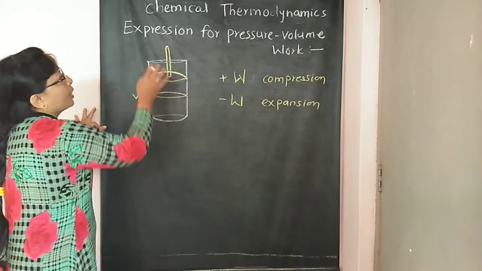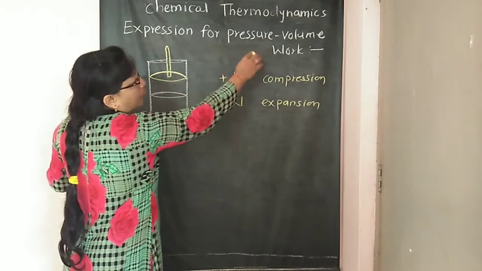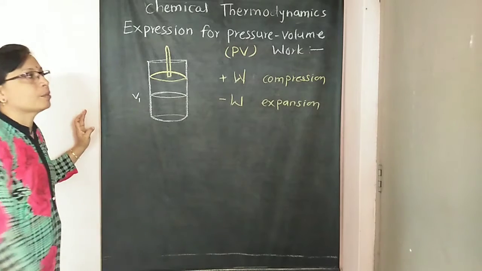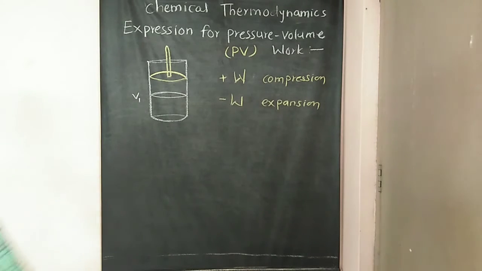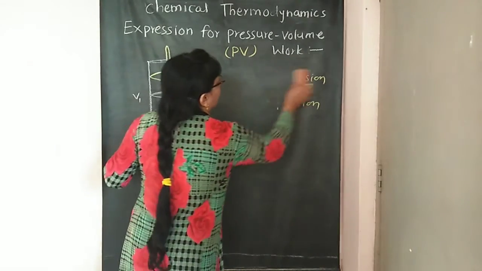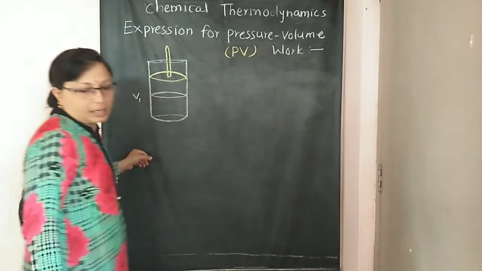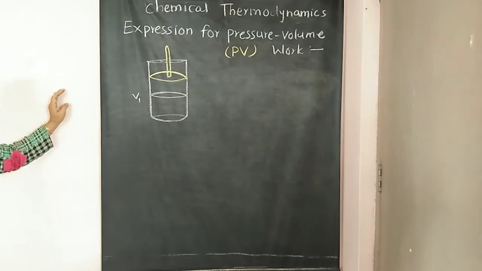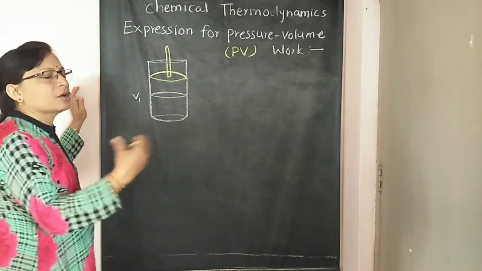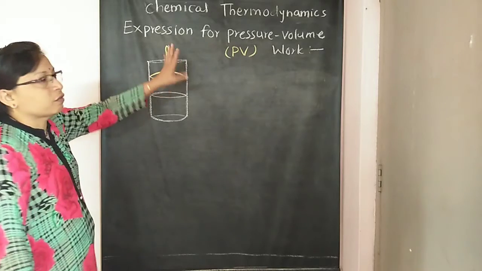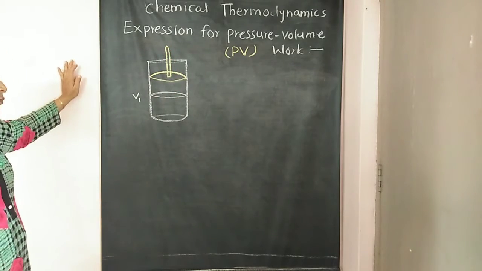So now we are going to study the expression for PV type of work done. That means the pressure volume type of work done. The question that comes is: derive an expression for pressure volume type of work done when gas expands against the constant external atmospheric pressure or constant external pressure. Derive an expression, this is a 2 marks question.